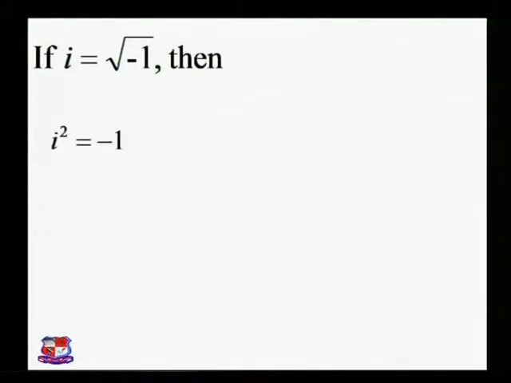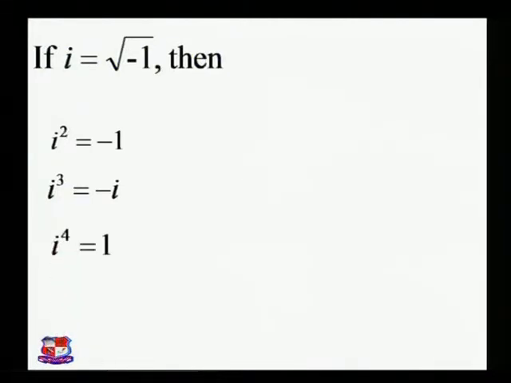But if we have i cube, i raised to 4, i raised to 5, then we need to convert in the format of either i or i square, that is equal to -1. So if we have i cube, we can write i cube is equal to i square into i. So i square is equal to -1, so we can write i cube is equal to minus i.